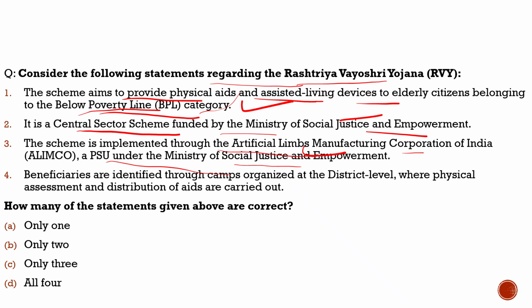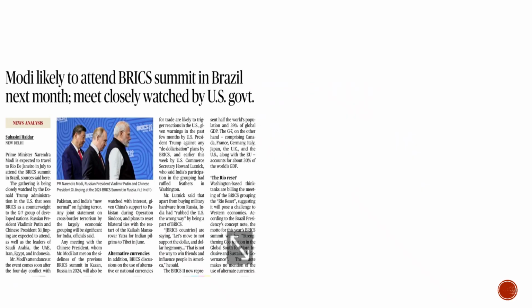100% correct. Fourth statement: the beneficiaries are identified through camps organized at the district level. They are going to organize the camps and identify the beneficiaries, the people in the district who need assistance, where physical assessment and distribution of aids are carried out. 100% correct. So with respect to this question also, all the four statements are correct. Now with this, let's move to another slide and see what article we had brought there.